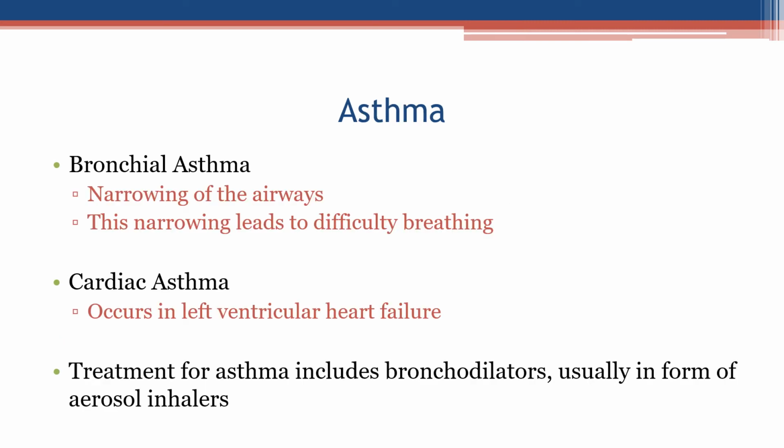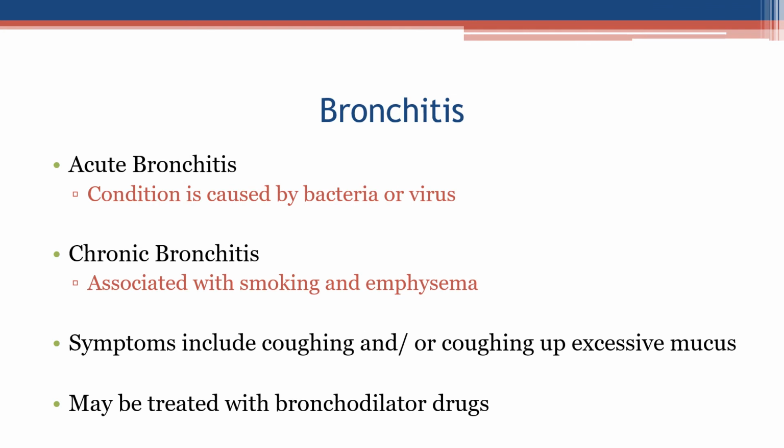Asthma. Bronchial asthma. Narrowing of the airways. This narrowing leads to difficulty breathing. Cardiac asthma. Occurs in left ventricular heart failure. Treatment for asthma includes bronchodilators, usually in form of aerosol inhalers. Bronchitis. Acute bronchitis. Condition is caused by bacteria or virus. Chronic bronchitis. Associated with smoking and emphysema. Symptoms include coughing and or coughing up excessive mucus. It may be treated with bronchodilator drugs.